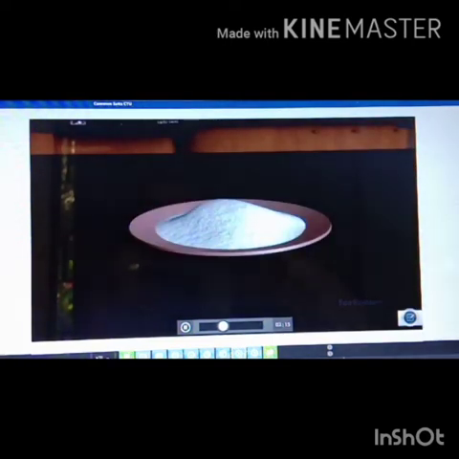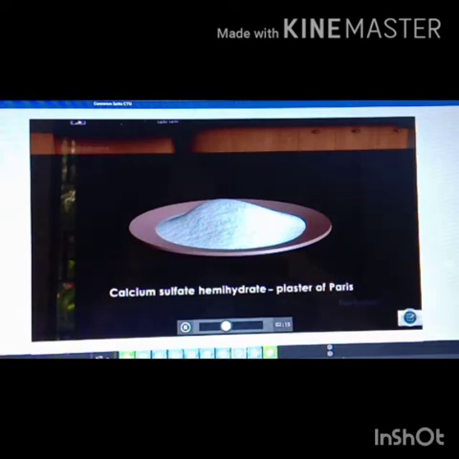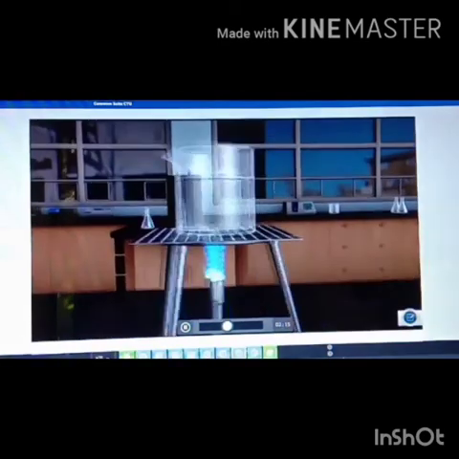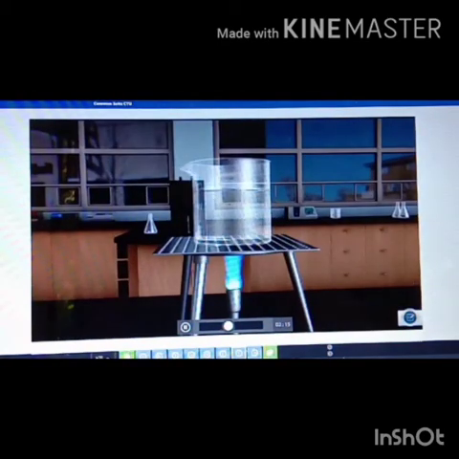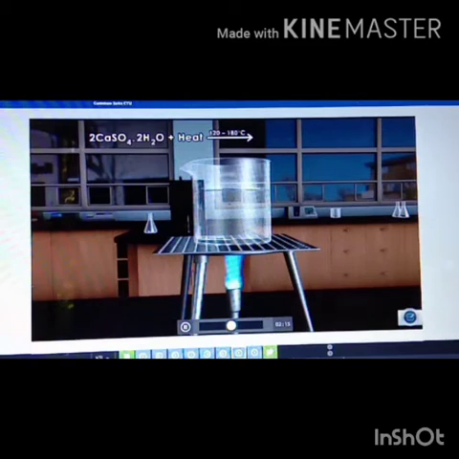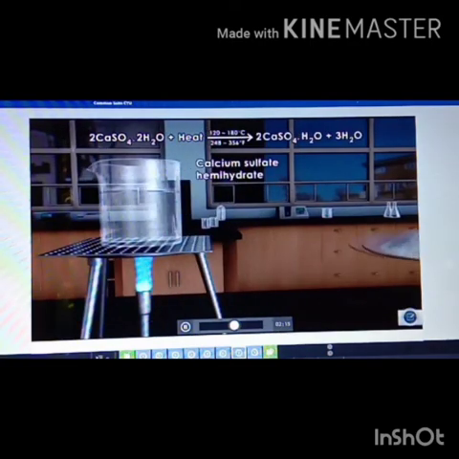Another salt derived from calcium is calcium sulfate hemihydrate, which is more commonly known as plaster of Paris. When calcium sulfate dehydrate, also called gypsum, is heated to temperatures between 120 to 180 degrees Celsius or 248 to 356 degree Fahrenheit, calcium sulfate hemihydrate will form.